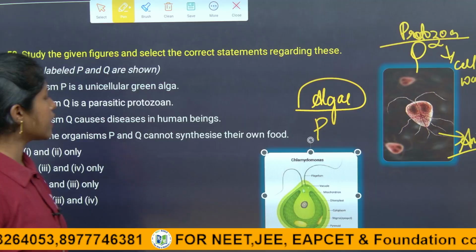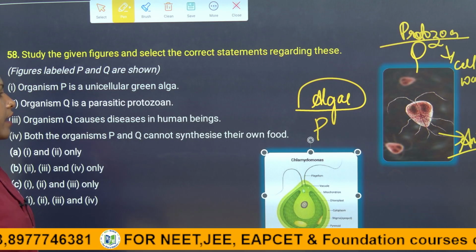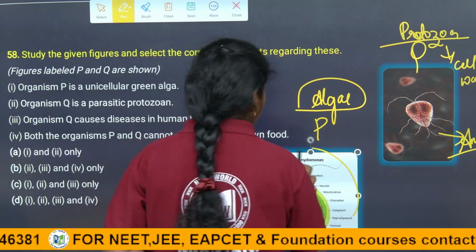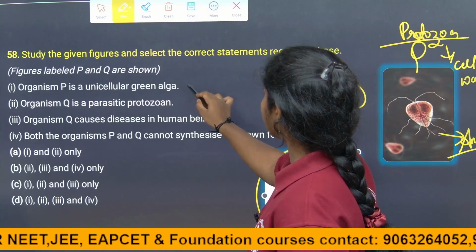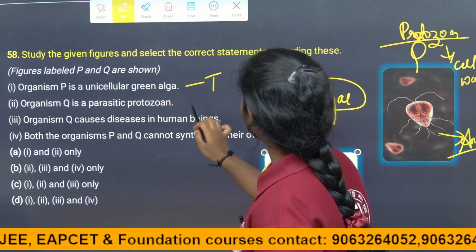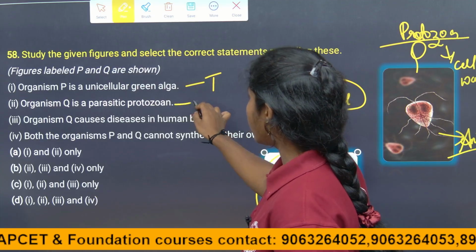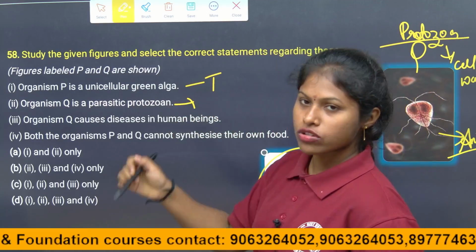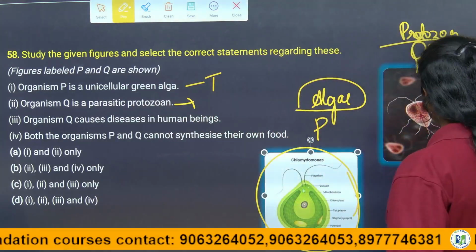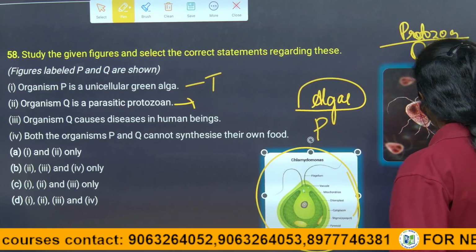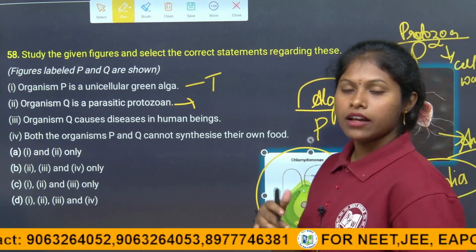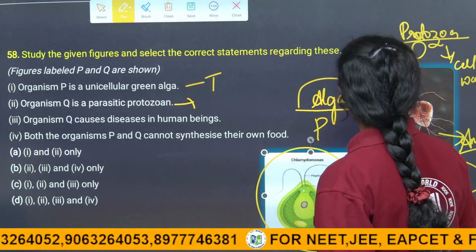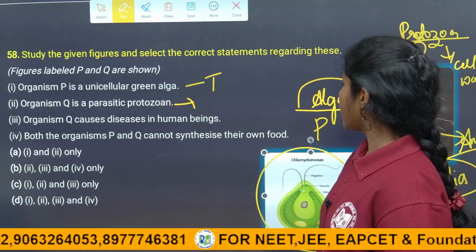So, here the given organism P is a unicellular algae. Of course, it is a unicellular algae, and Q is a parasitic protozoan. So the first statement is true. They are asking for the correct one, right? It is true, and Q is a parasitic protozoan. Of course, it is Giardia, which causes giardiasis in humans. Through contaminated food and water, it travels to the human body, right.